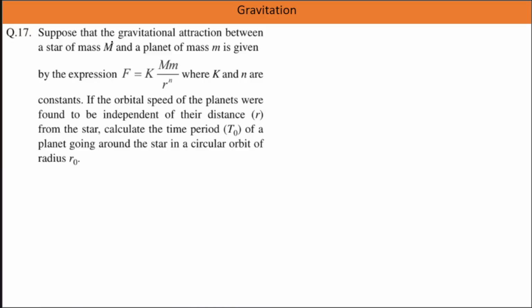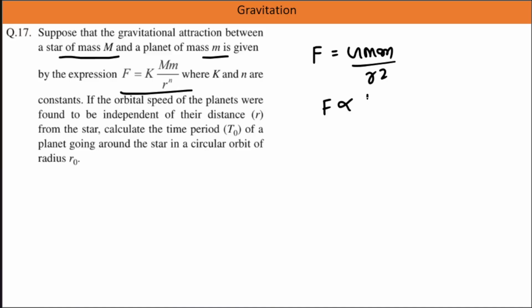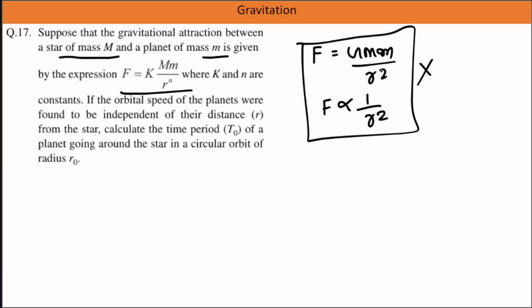Let us for now focus on this one. Suppose that gravitational attraction between a star of mass m and planet of mass m is given by the expression this one. Generally force we write as G m m by r squared, and this is F inversely proportional to r squared. But in this question we don't have to use this one because we are given a different planet configuration, and for that configuration, F is equal to k m m by r to the power n. This is given, so we need to work with this force.